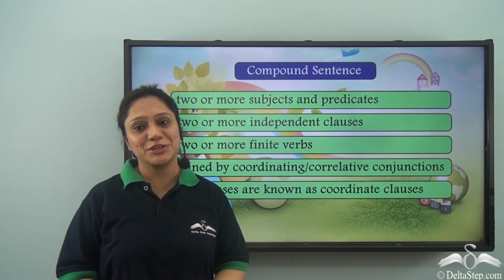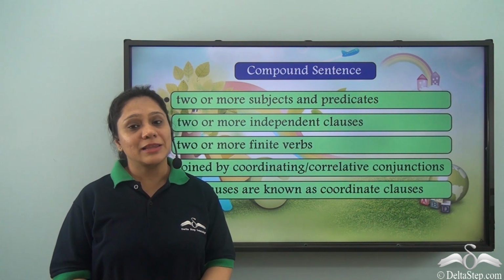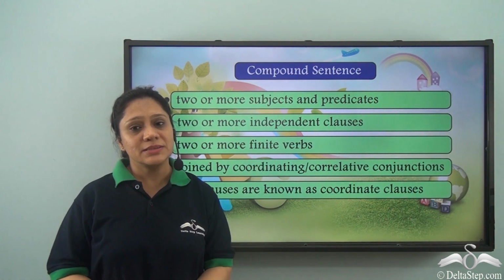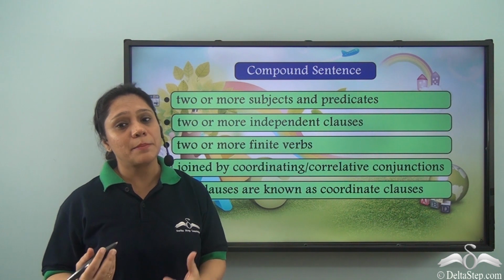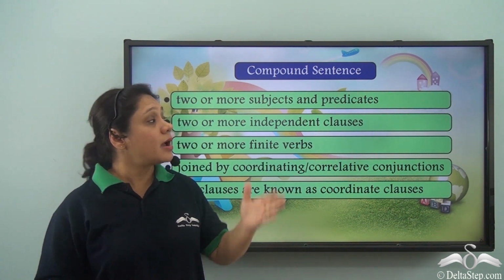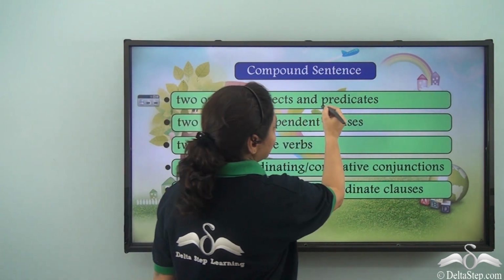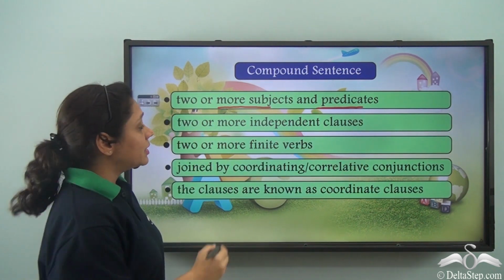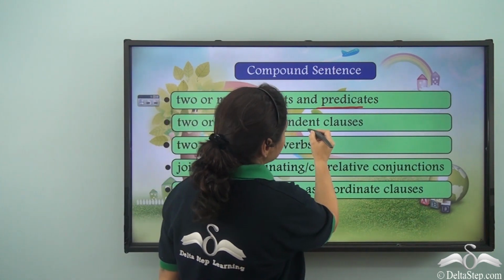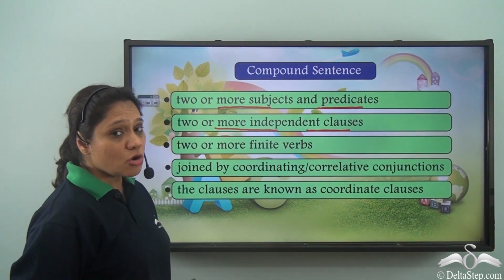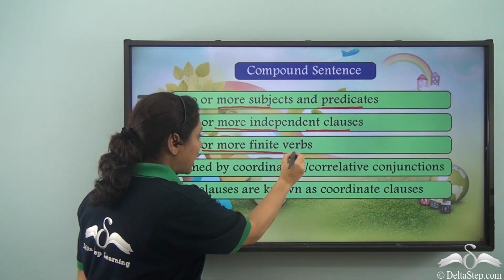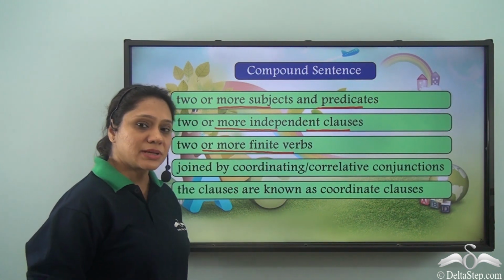So what did we learn today? We have learned that a compound sentence is a type of a sentence based on its structure. A compound sentence has two or more subjects and predicates, and they have two or more independent clauses. So there are two or more finite verbs in a compound sentence.